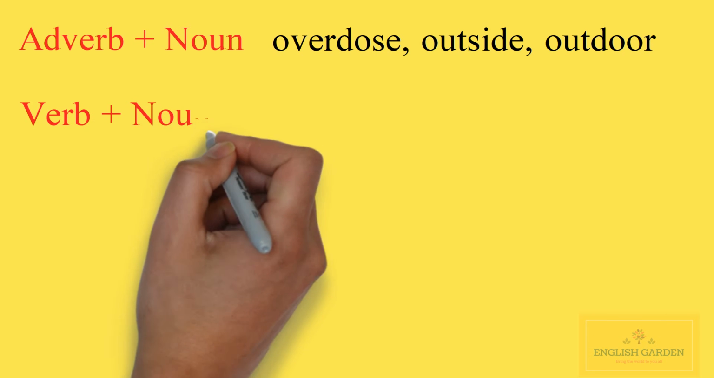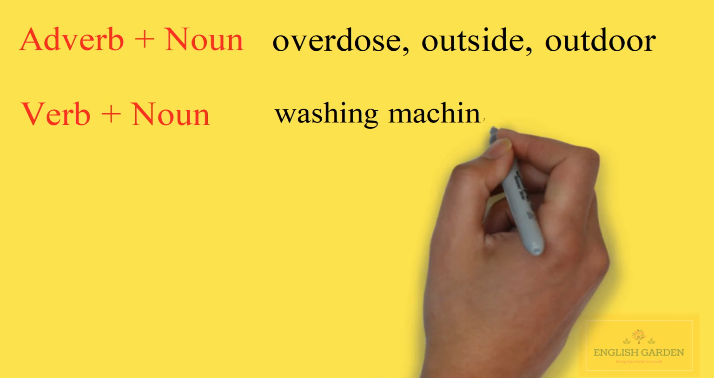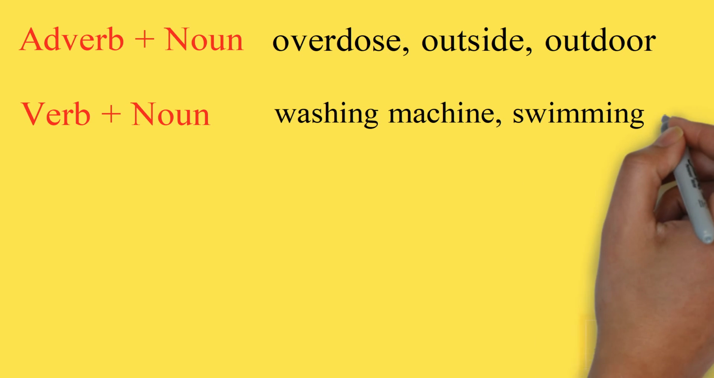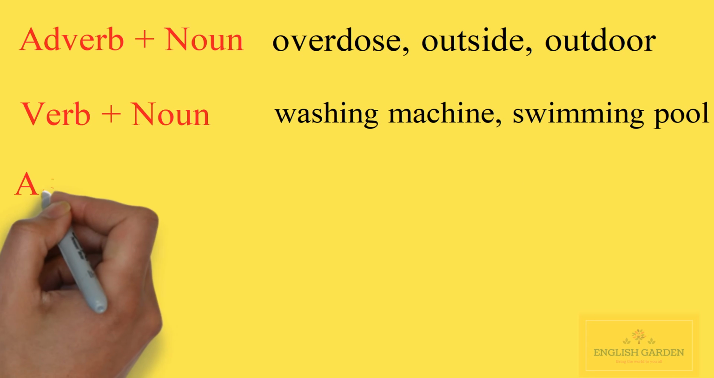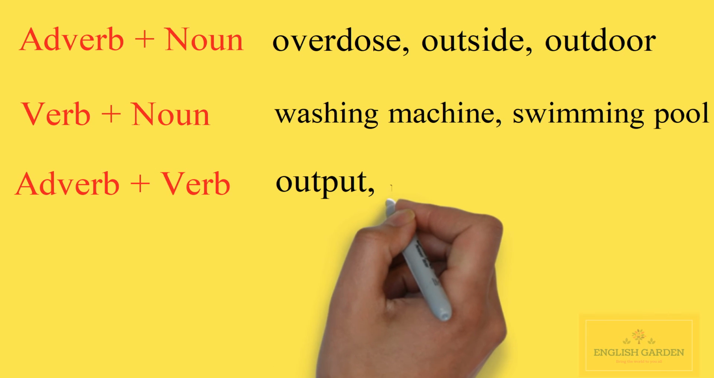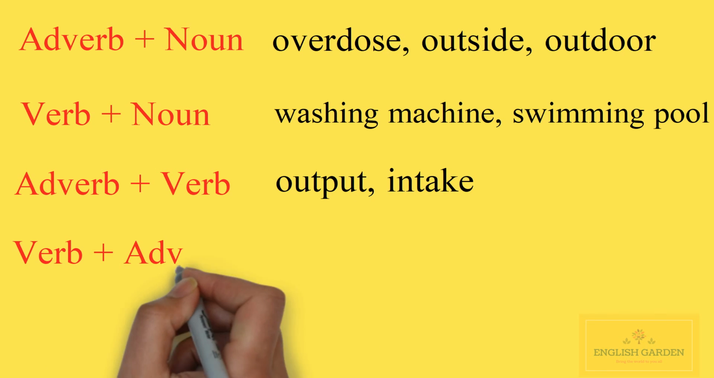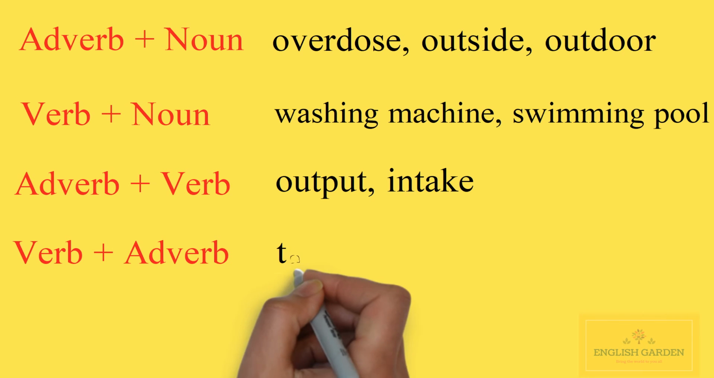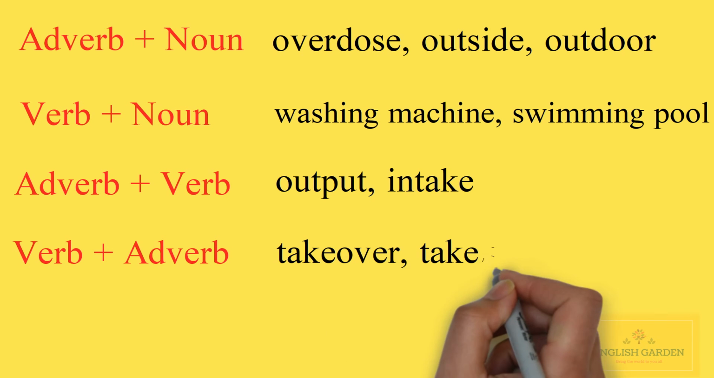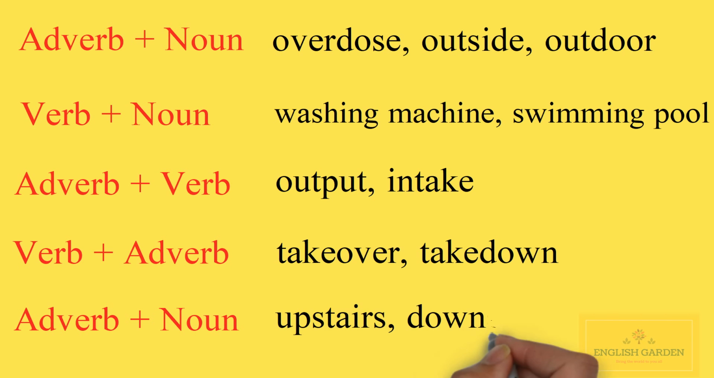Verb plus noun. For examples, washing machine, swimming pool, etc. Adverb plus verb. For examples, output, intake, etc. Verb plus adverb. For examples, take over, take down, etc. Adverb plus noun. For examples, upstairs, downstairs, etc.